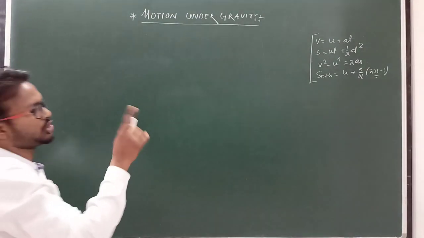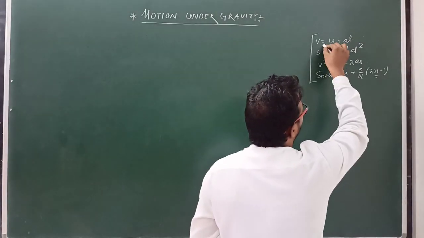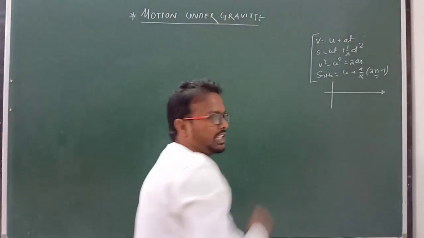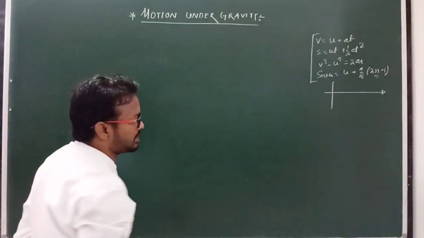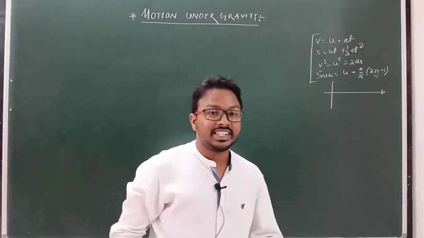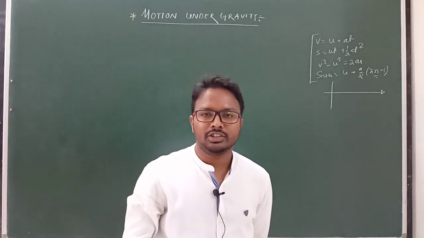Now we will start motion under gravity. These four equations are valid in straight line motion along the horizontal direction, but here we will start motion under gravity. So what is gravity? Gravity means the force experienced due to the gravitational force of a body, and the body which possesses mass.